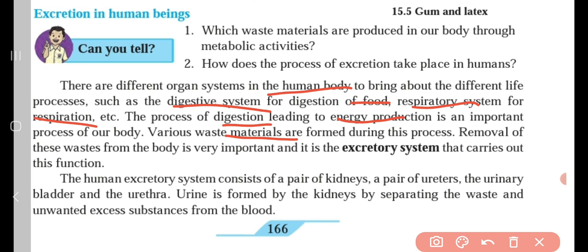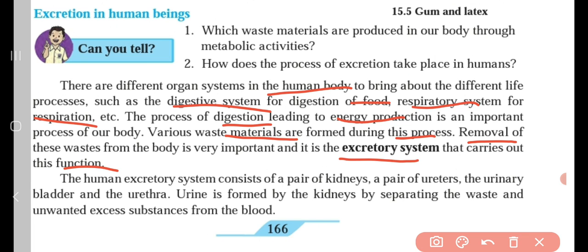Various waste materials are formed during these processes, during the energy production and from the food which we eat. So that waste material has to be removed. The removal of waste from the body is very important, and it is the excretory system that carries out this function.